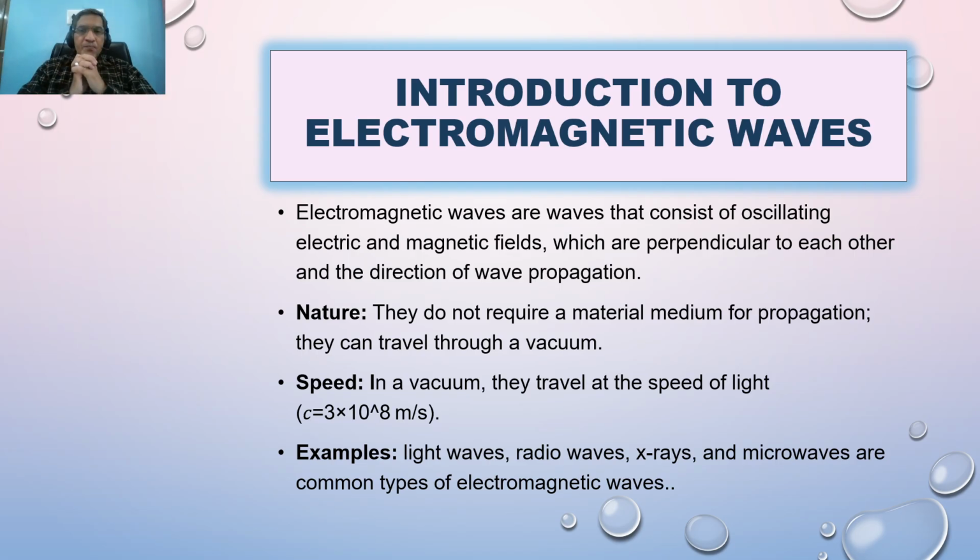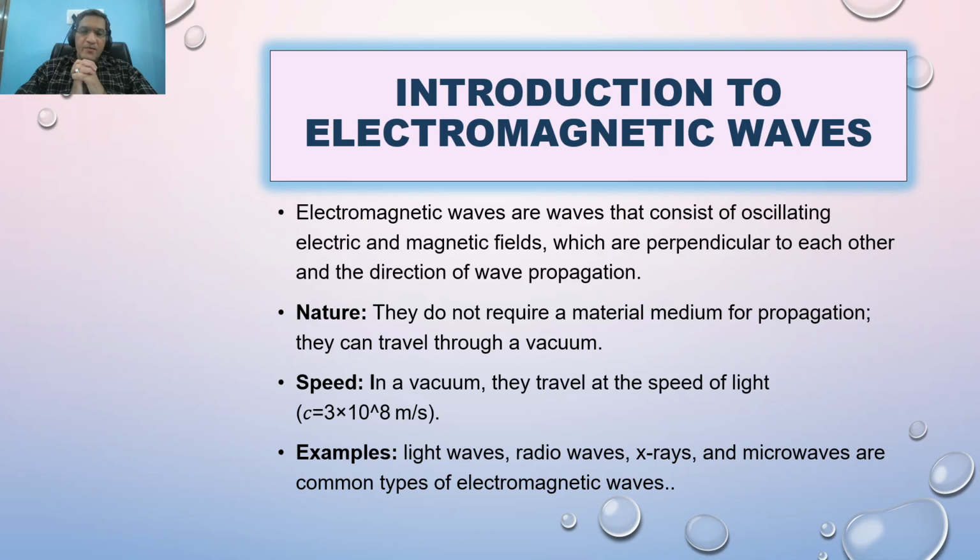Here is the first PPT regarding introduction of electromagnetic wave. Here are some important points. So we are going to read one by one and explain very classically so that you may understand what we are going to tell you regarding electromagnetic wave. So first point, electromagnetic waves are waves that consist of oscillating electric and magnetic fields which are perpendicular to each other and the direction of propagation of the wave.